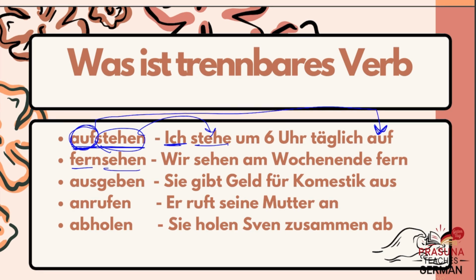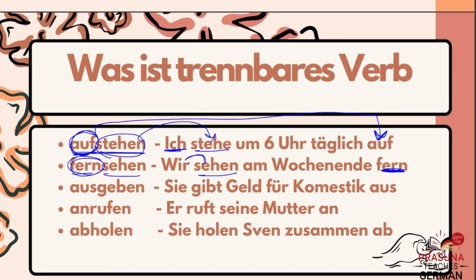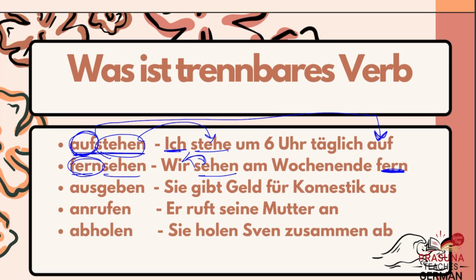Fernsehen, it is to watch TV. Fern won't be a part of the conjugation. It will stay at the end of the statement. And sehen will be conjugated according to the subject. Here the subject is wir. Wir sehen am Wochenende fern. We watch TV on the weekend.